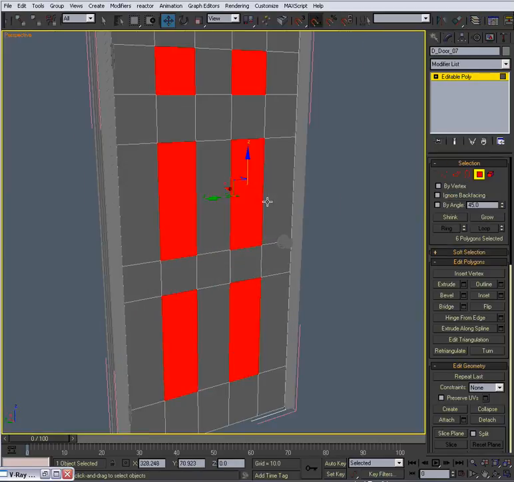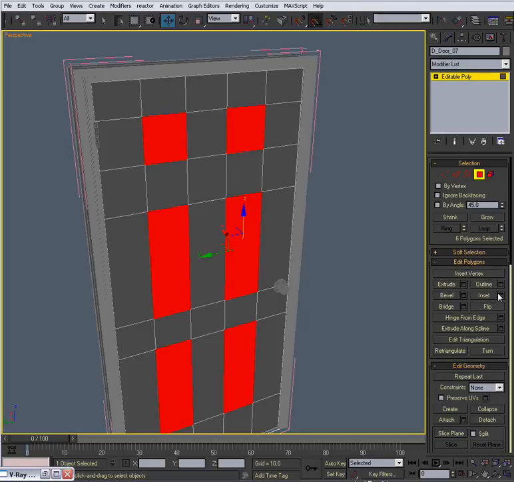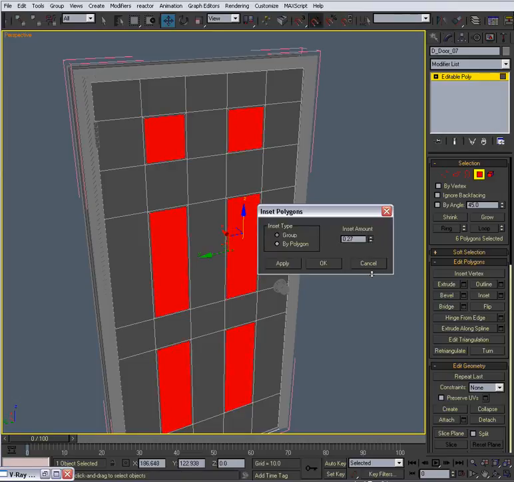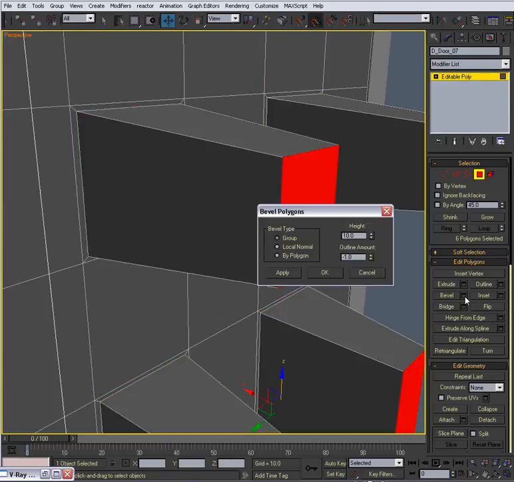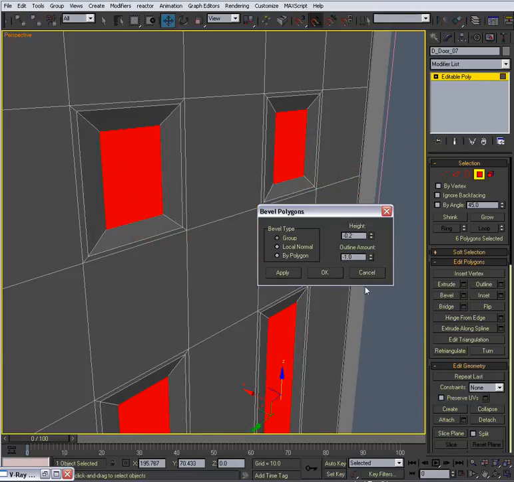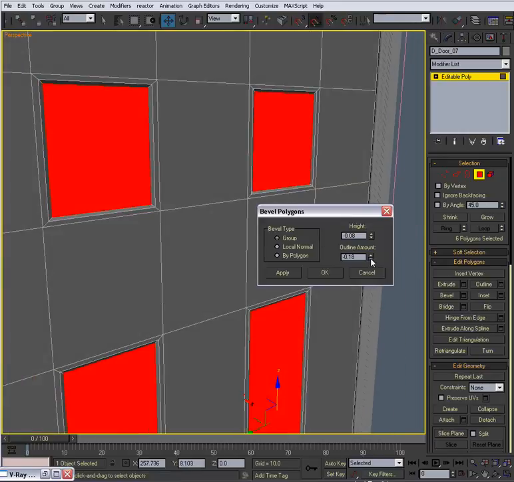Alright. Let's, looking at the front door, let's inset it a little bit. Just a smidge. Like so. And hit OK. Now let's bevel it. We're going to bevel it in. About -0.8. This is basically your own free art if you want to. You can copy all this if you want to.